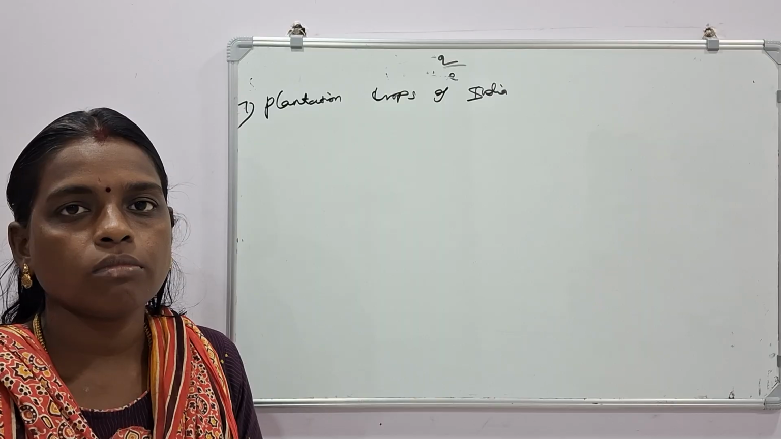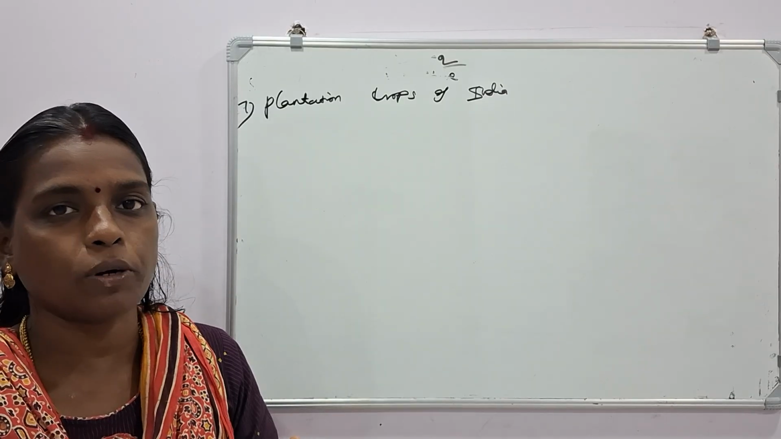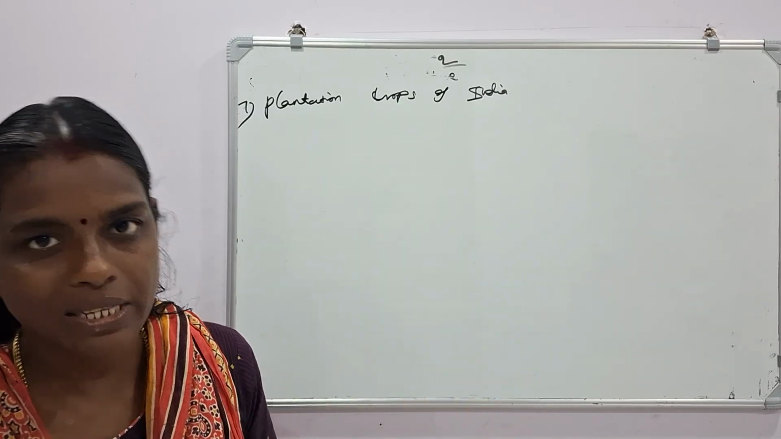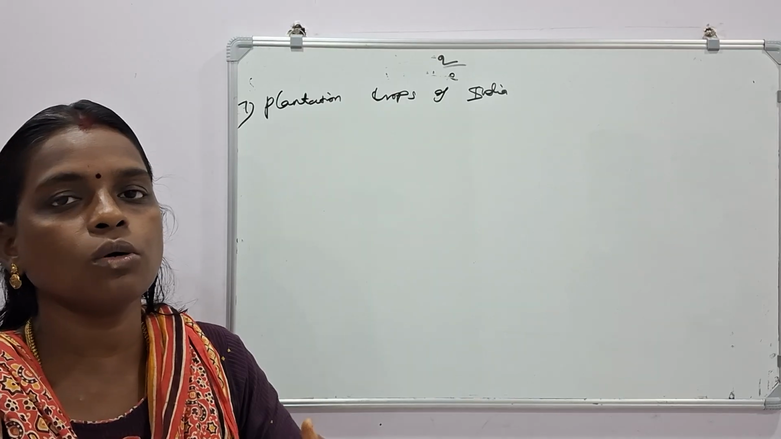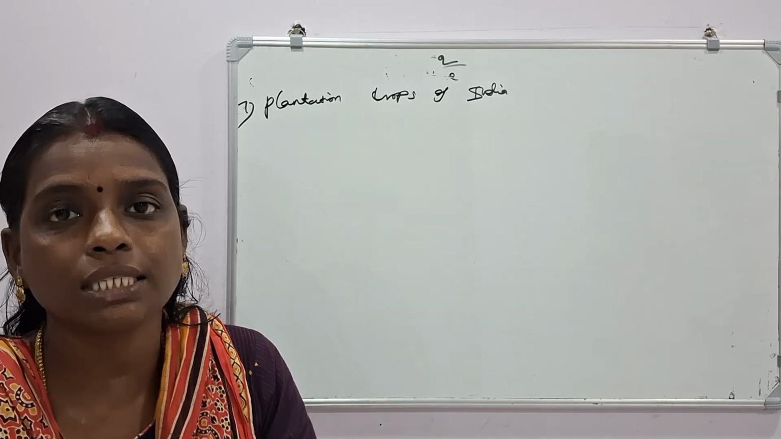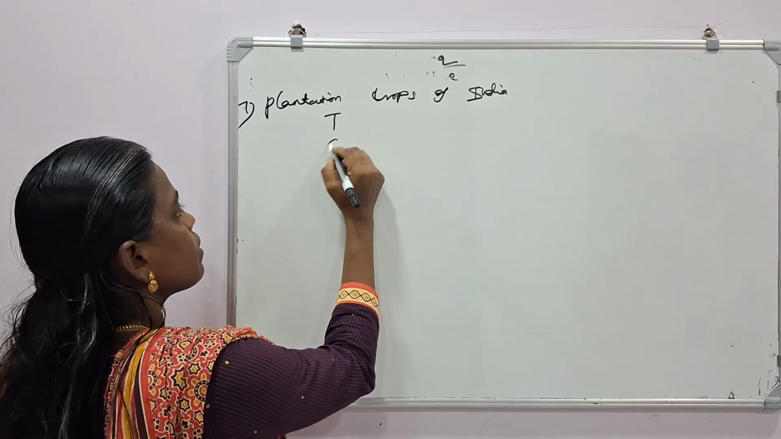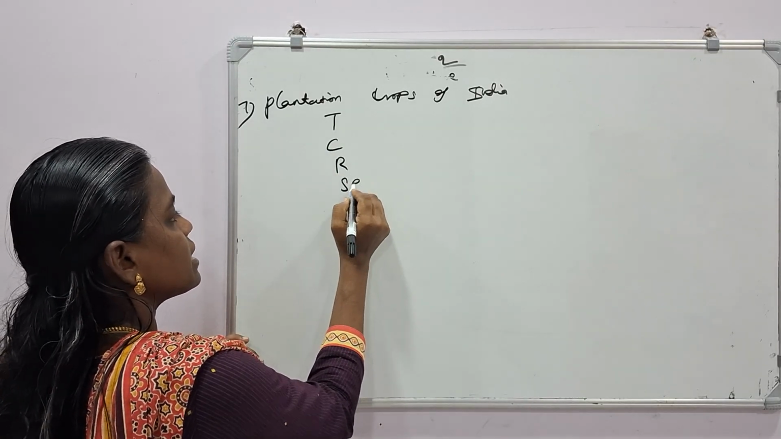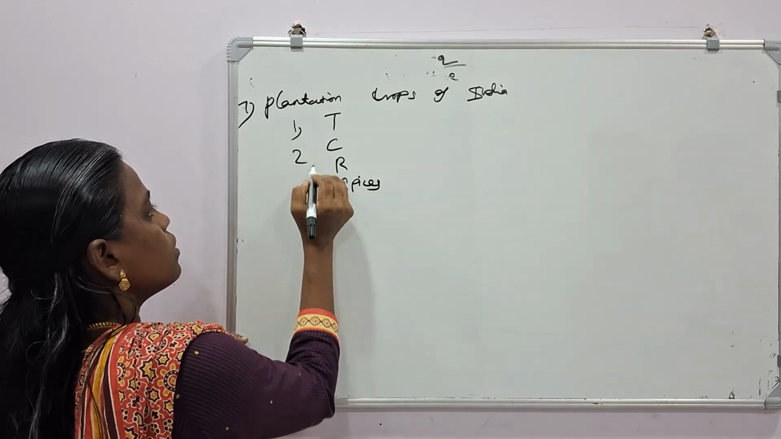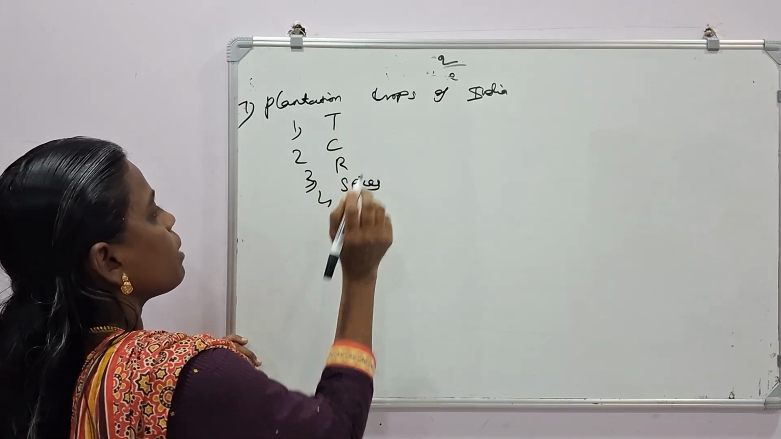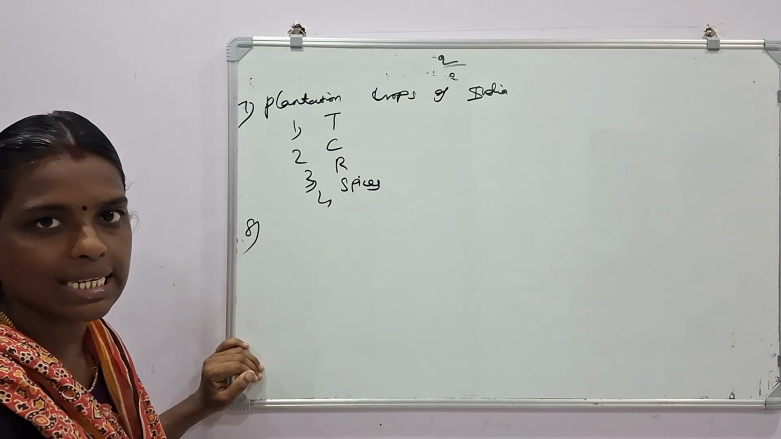So this answer is very easy, but we can't depend only on this answer. But this answer can most probably be expected in your public exam too. So tea, coffee, rubber, spices. Only 4.